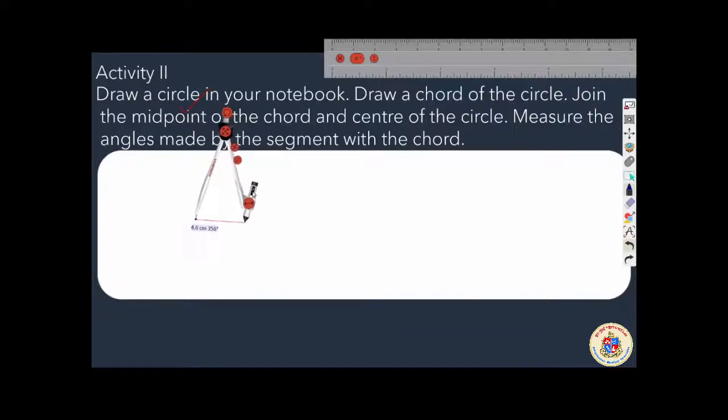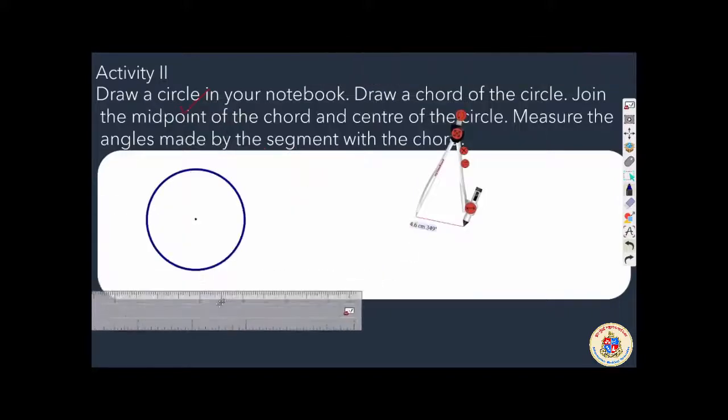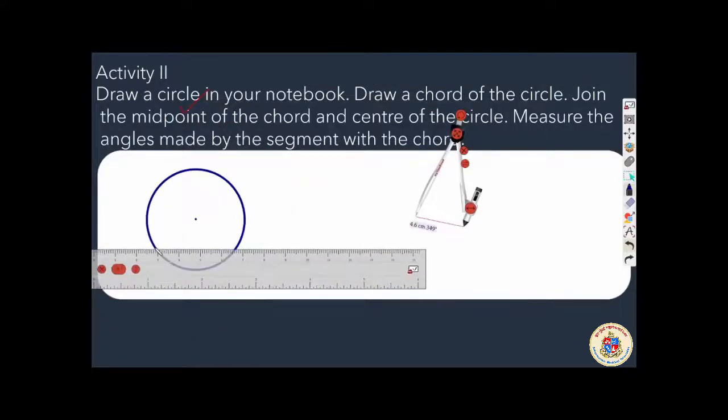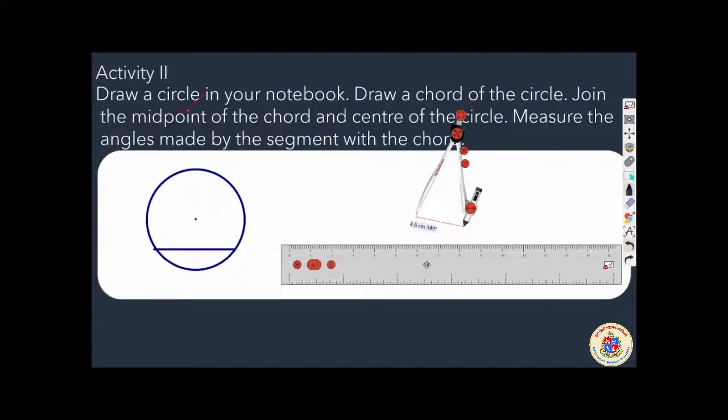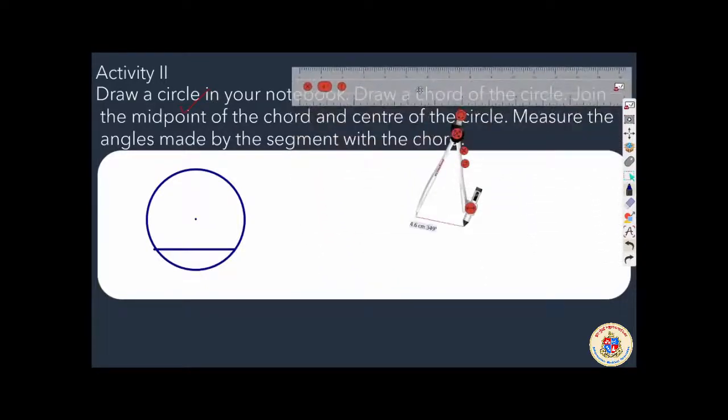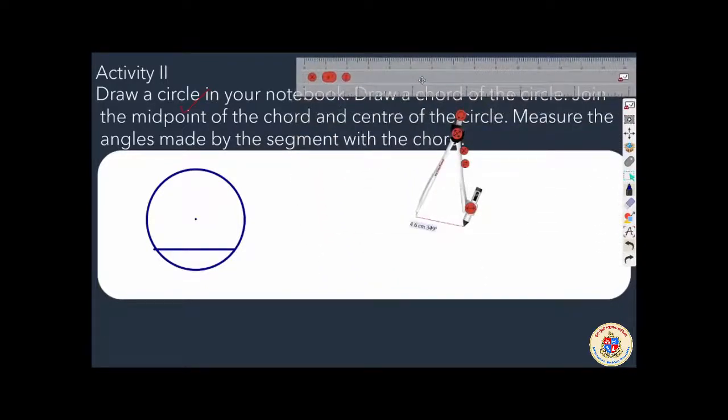Okay. So I am drawing a circle here. The first thing is done. Then you need a chord of which midpoint we have to find out. To find out the midpoint, we need to bisect the chord. Correct? We need to bisect the chord. To bisect the chord, we need the compass again.